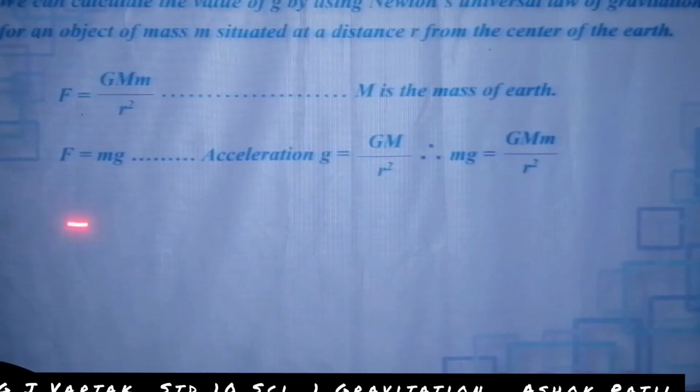When you substitute the value of F as mg, m is multiplied here, coming to this side as division, then this small m and this m will be cancelled, and g is equal to G M upon r square remains.